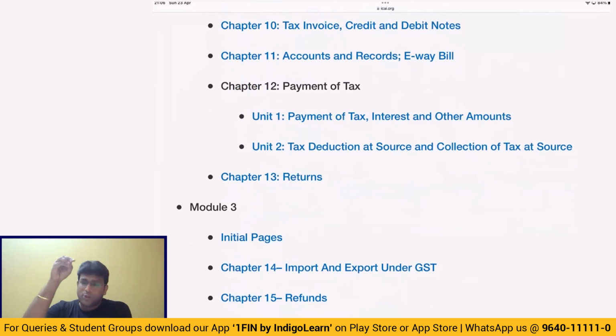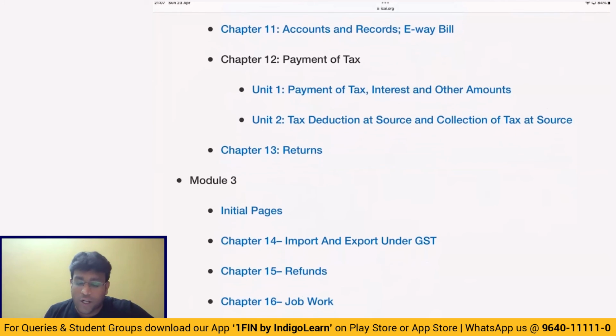And a debit note is to be reported in the return in the same month in which debit note is issued. But when it comes to credit note, it is not required to be reported in the same month, and it is possible to report in a later month. The maximum time limit is the due date of, that is 30th November following the end of financial year, or the date of filing annual return, whichever is earlier. This point you definitely keep in mind, guys.